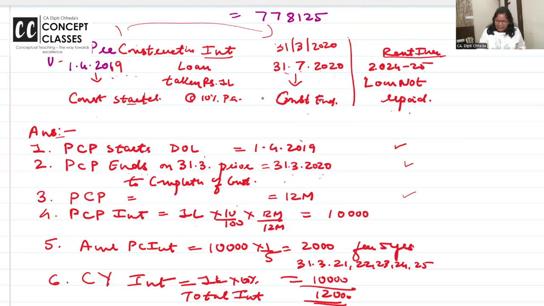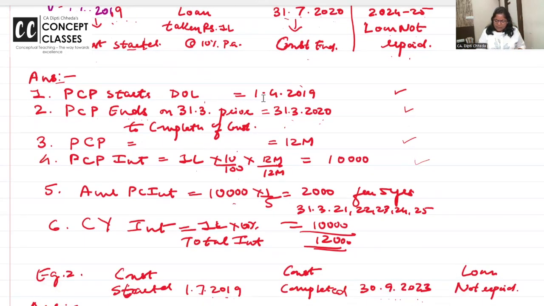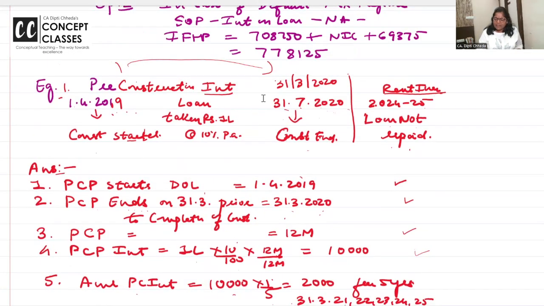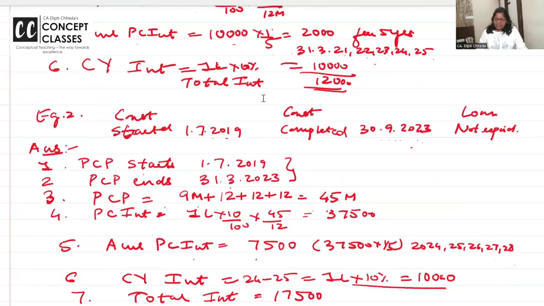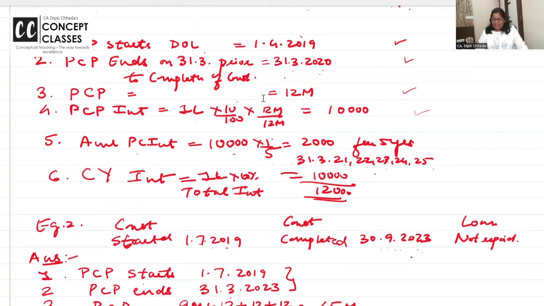Now, 1 lakh at 10% interest comes to 10,000. Pre-construction interest is deductible 1/5 every year for 5 years. From when? 2021. So year ending 21, 22, 23, 24, 25. For 5 years, pre-construction interest is deductible 1/5 every year along with current year's interest. Ma'am, why did you take current year? Because the loan is not repaid in 24-25. So current year's interest will come and pre-construction interest will also come. So total interest is deductible, see, for 5 continuous years.